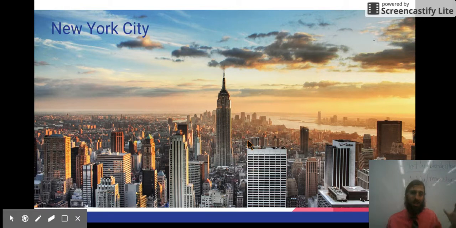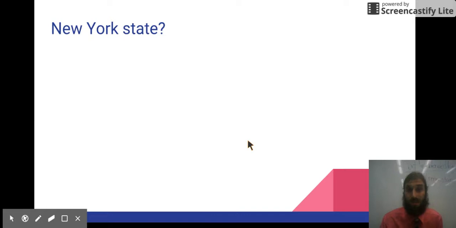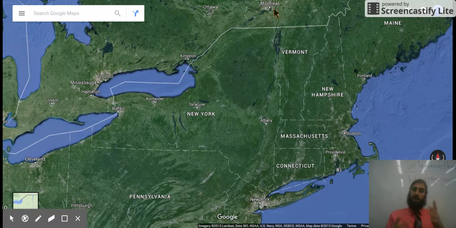I can almost fit all of New York City in one picture. There's more out on the edges, but I can almost fit it all in one picture because it's only one community. A state is a much bigger piece of land. So if you want to see a picture of New York State, then you would have to look at something like this.